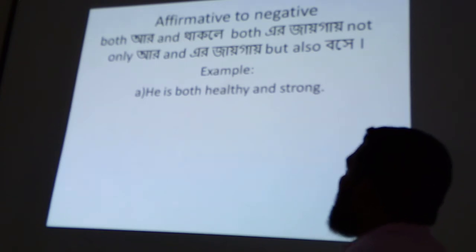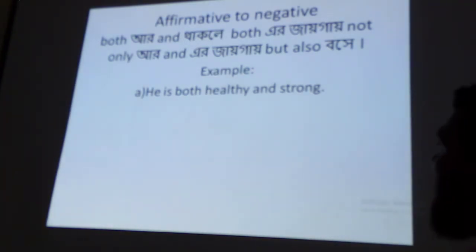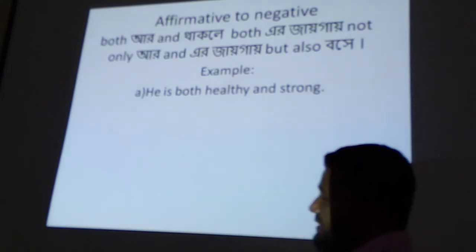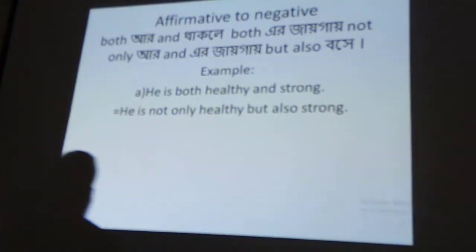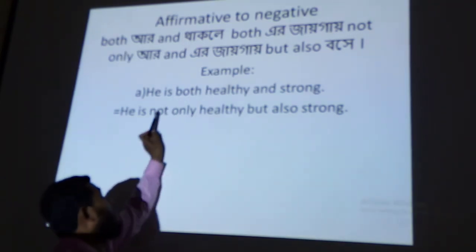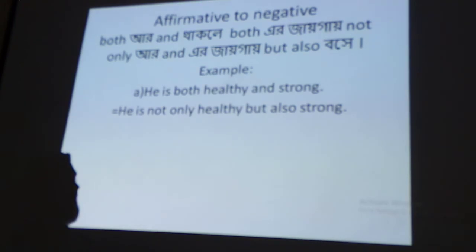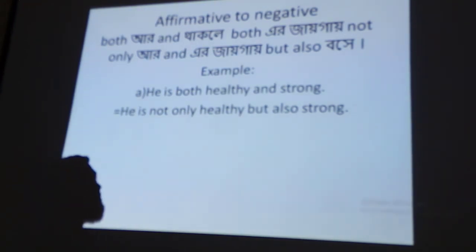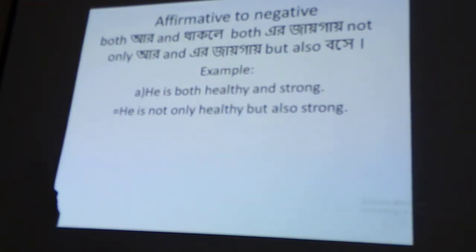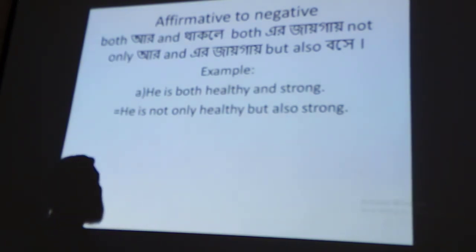He is both healthy and strong. We say there is "both...and" in this sentence. So at the place of "both," I have written "he is not only," and at the place of "and," I have written "but also." He is not only healthy but also strong.